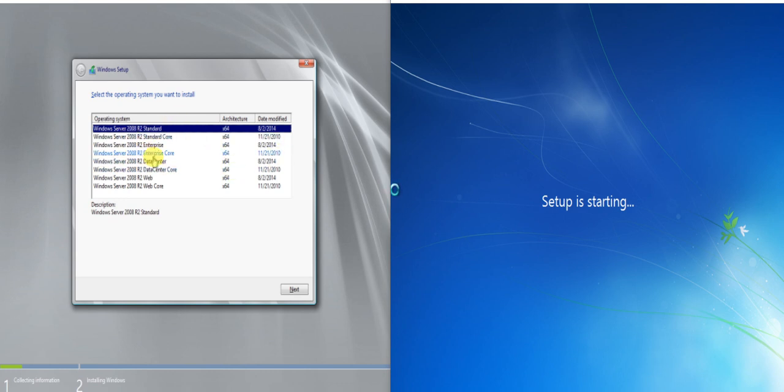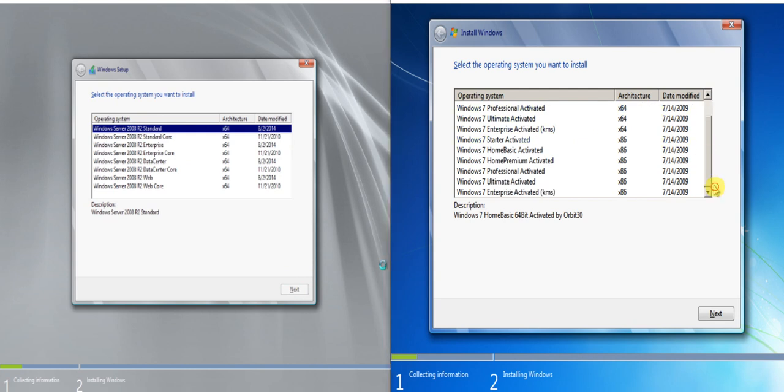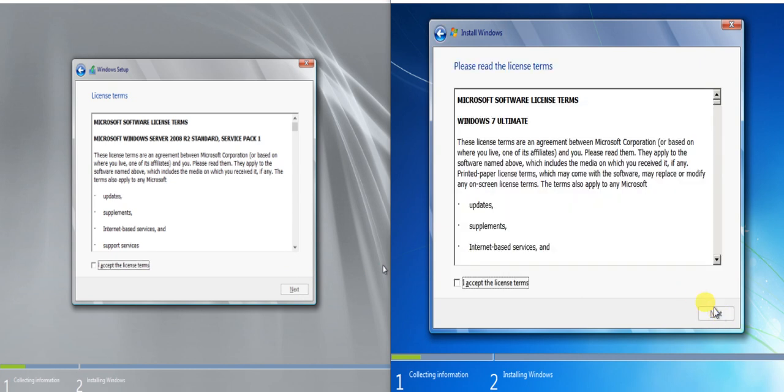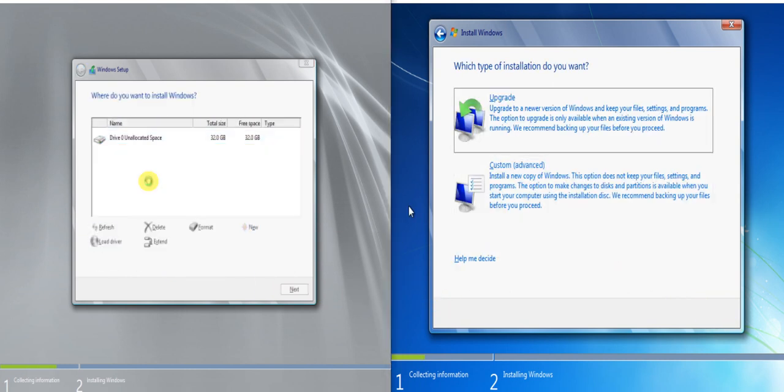So for this one, you'll be selecting the R2 Standard for the server. We just click next. And then here for the client, we'll be selecting Home Premium, Ultimate, alright? So we click next. I accept. So both client and server, just click I accept. And we choose custom advanced, and we do partitioning.